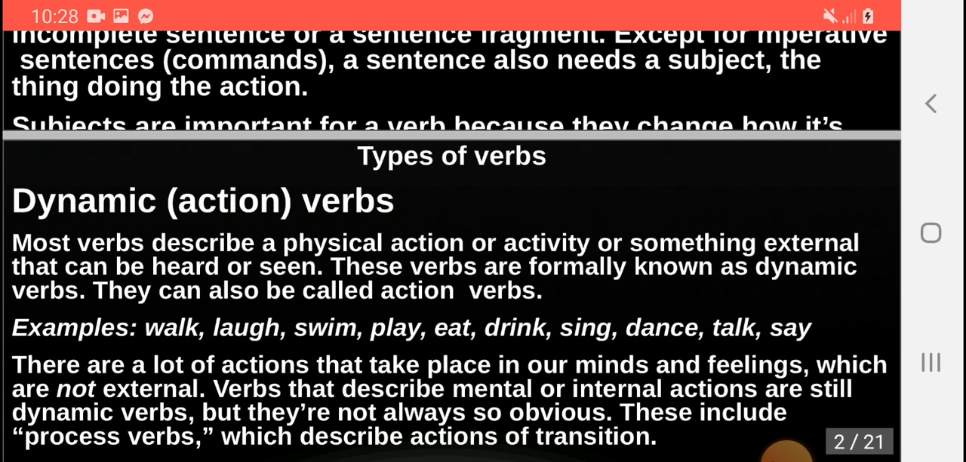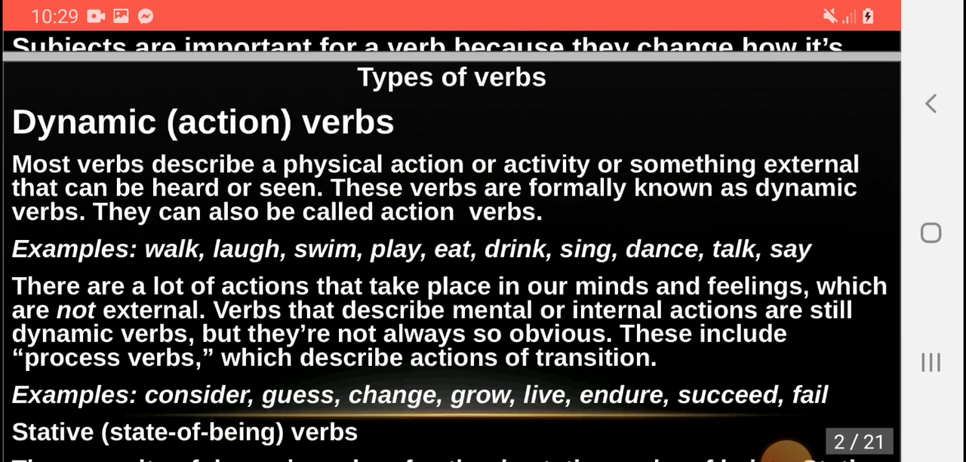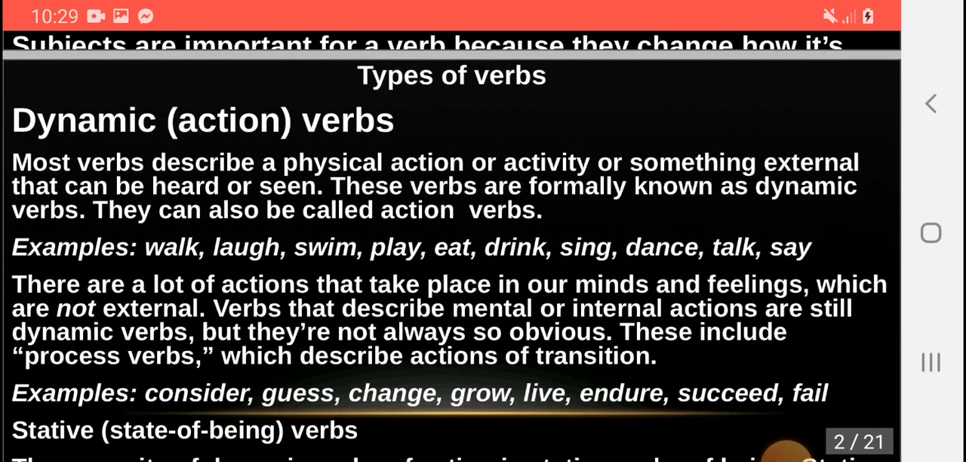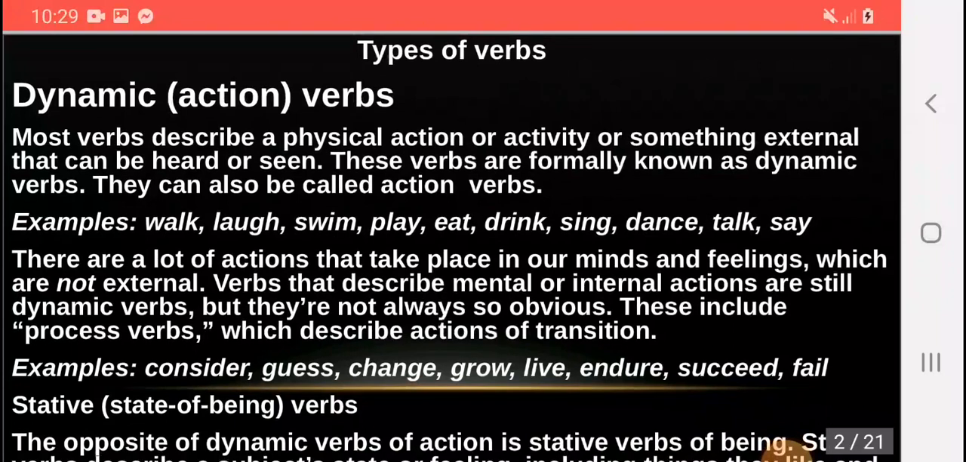There are a lot of actions that take place in our minds and feelings which are not external. Verbs that describe mental or internal actions are still dynamic verbs, but they are not always so obvious or so clear. These include process verbs, which describe actions of transition. Examples of such verbs are consider, guess, change, grow, live, endeavor, succeed, fail, etc.